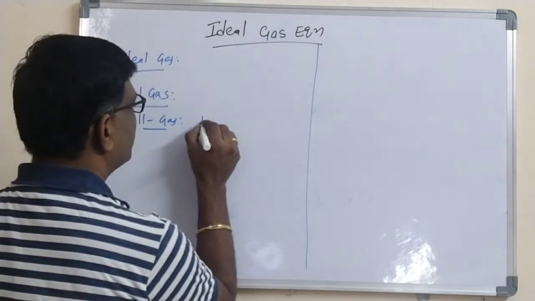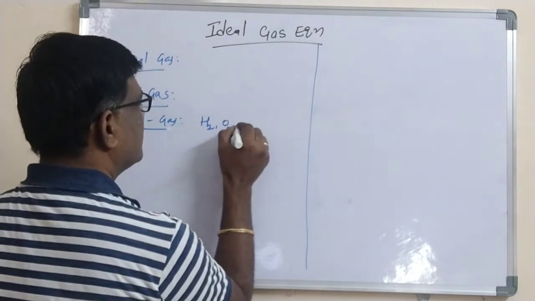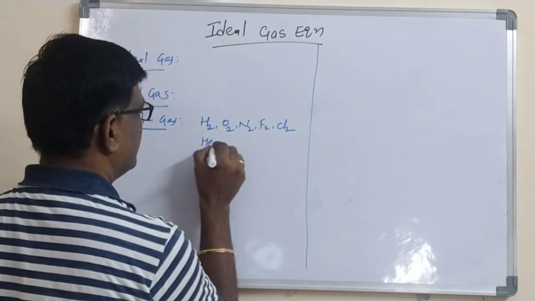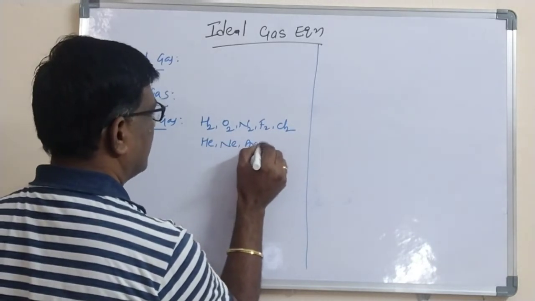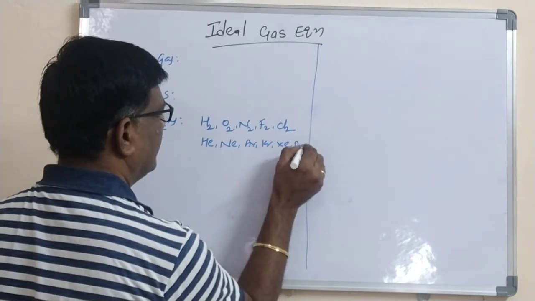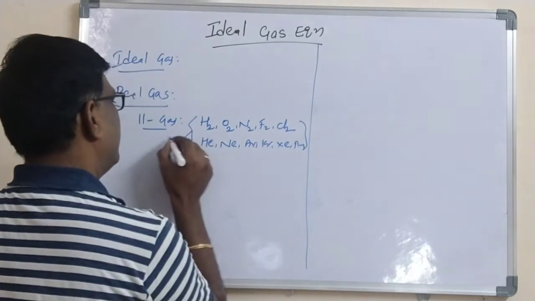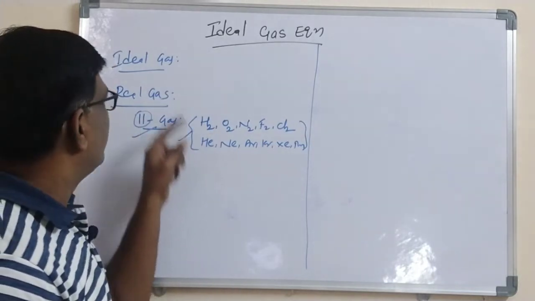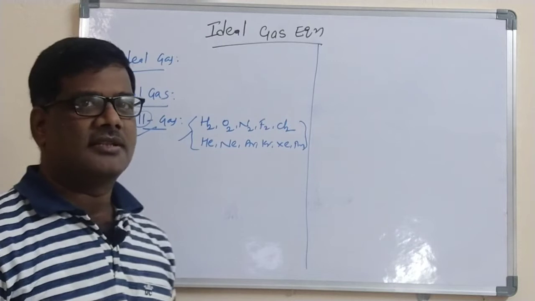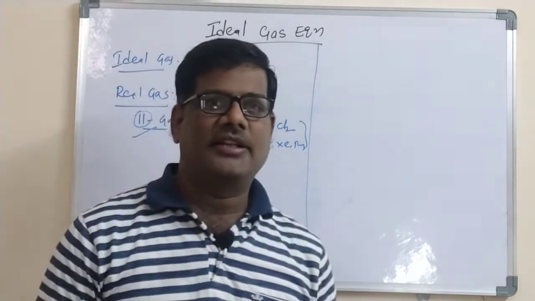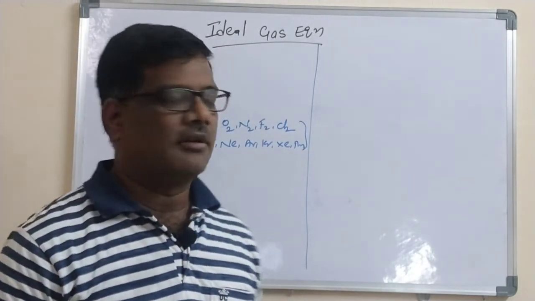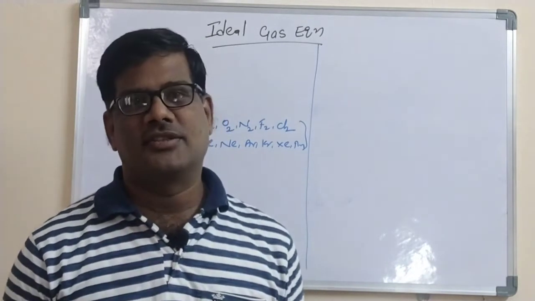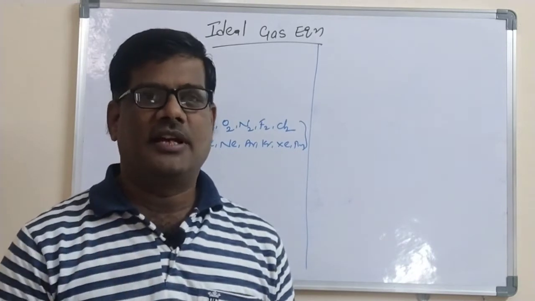These elements are hydrogen, oxygen, nitrogen, fluorine, chlorine and all the zero group elements: helium, neon, argon, krypton, xenon and radon. So these are the 11 elements present in the gaseous state. Among them, which are ideal gases and which are real gases? There is no perfect example for the ideal gases. All the 11 gases present in the atmosphere are real gases only.